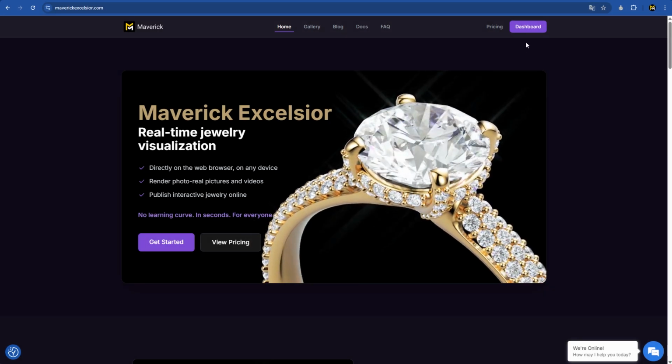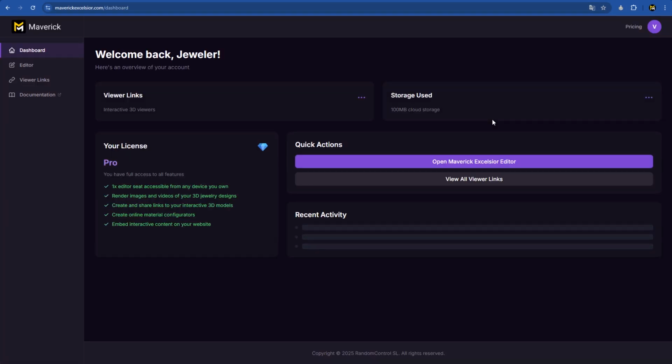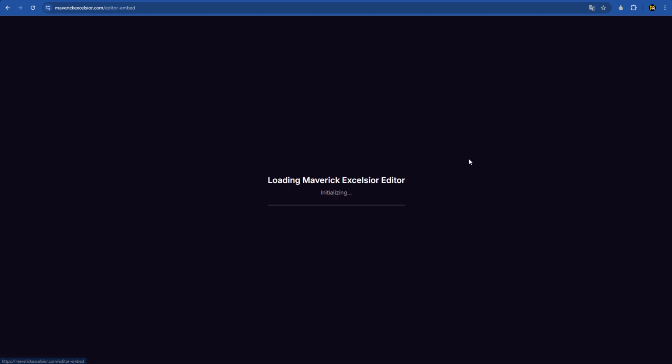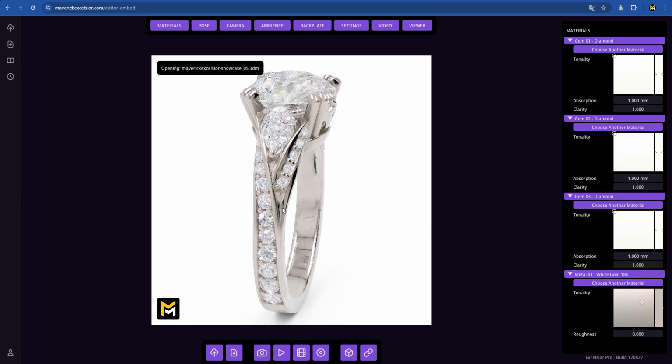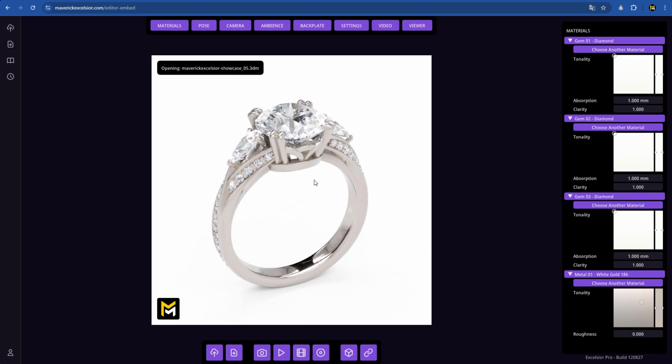As always, we start on the website, and we'll head over to the dashboard to open the editor. The editor is now loaded, and we're going to drop in a model. Here's our model. Let's make a few pose adjustments and tilt it.